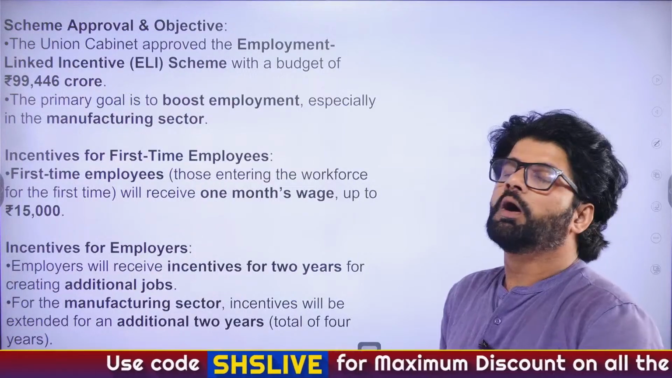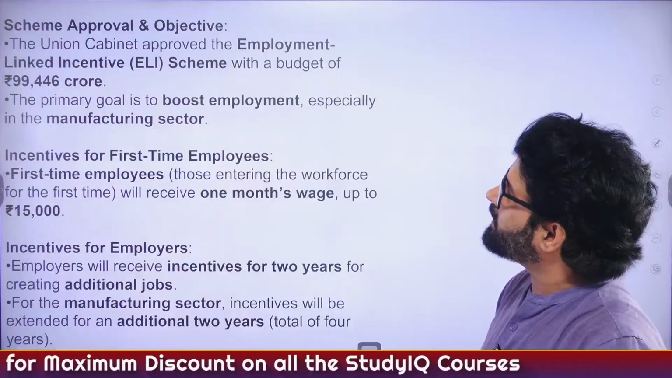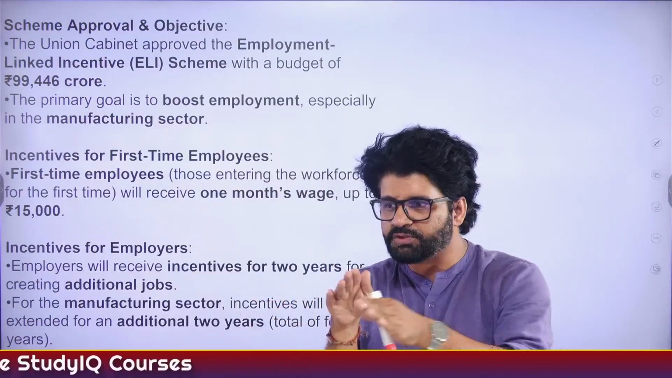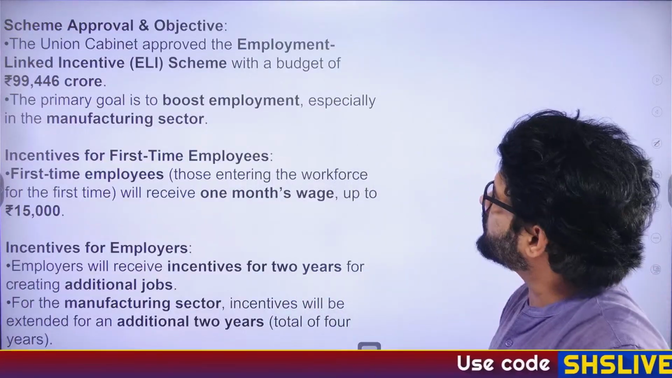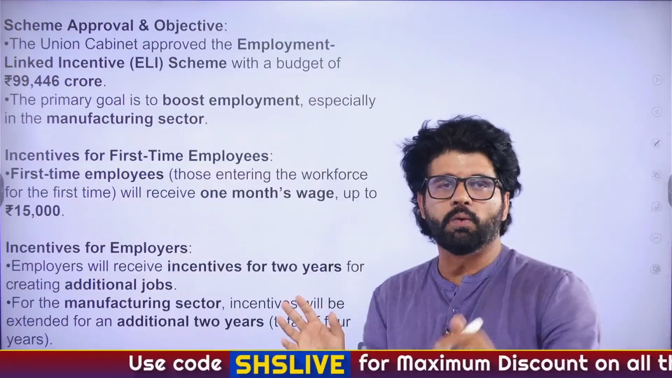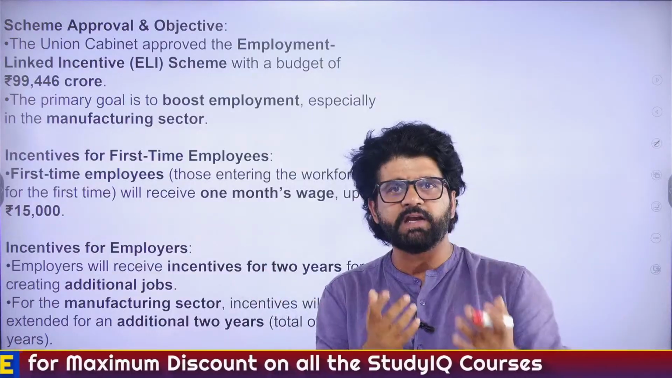So let me take a pause. So this is the scheme. The Union Cabinet approved the Employment Linked Incentive scheme. Again, I'm telling you, one of the most important schemes you will read, because it is catering to both GS Mains Paper 2 as well as GS Mains Paper 3. Budget around 1 lakh crore. So good amount. Now, if somebody asks you from a mains perspective, it looks very awesome, right?